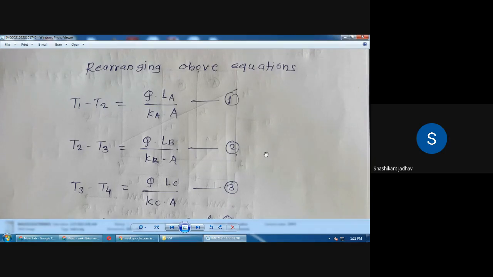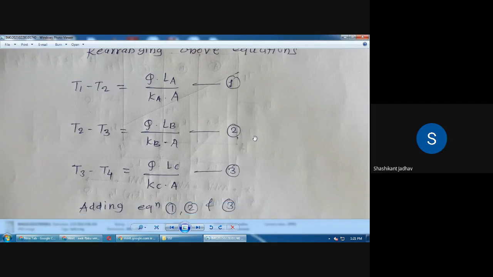Write down all three equations. So these are the three equations we get from layer A, layer B, layer C. T1 minus T2 is equal to Q into LA upon K into A. Similarly, T2 minus T3. Similarly, T3 minus T4.